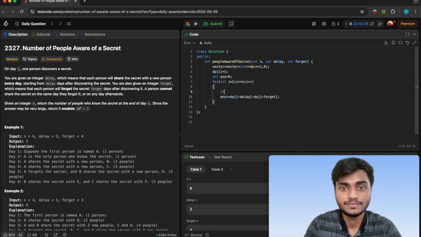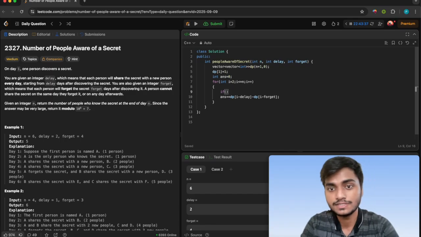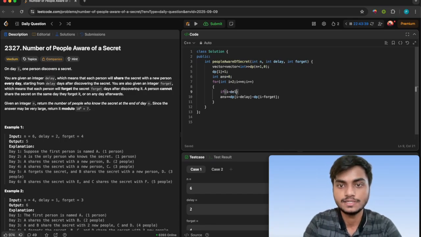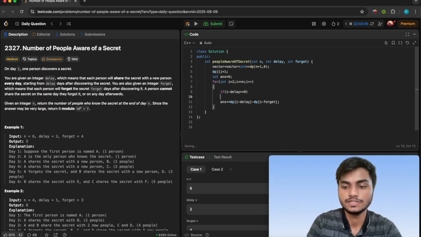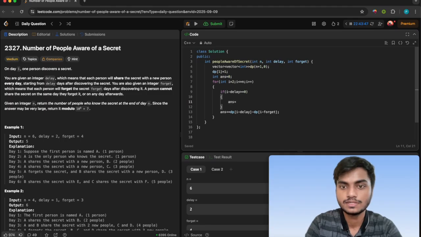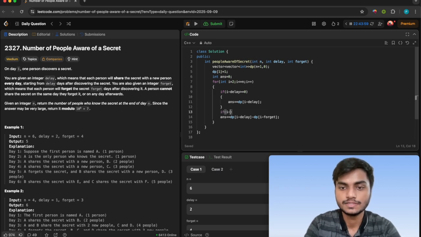So for that we have to add a condition here. If i minus delay is greater than or equal to 0, then only do this: answer plus dp of i minus delay. And for the second as well, we have to do i minus forgot.